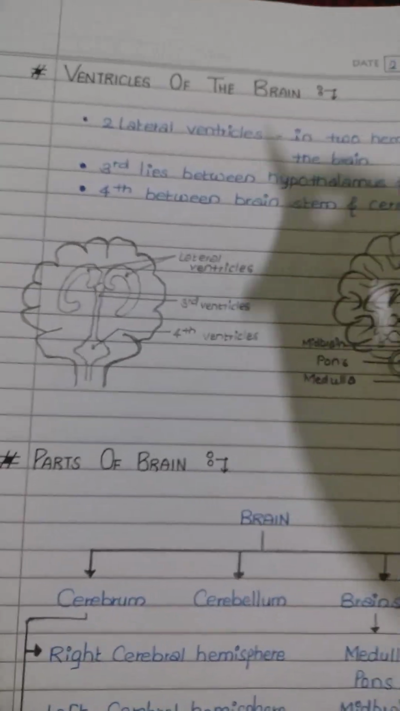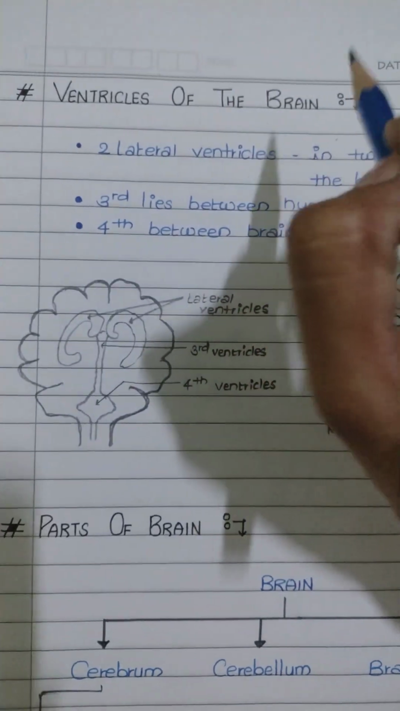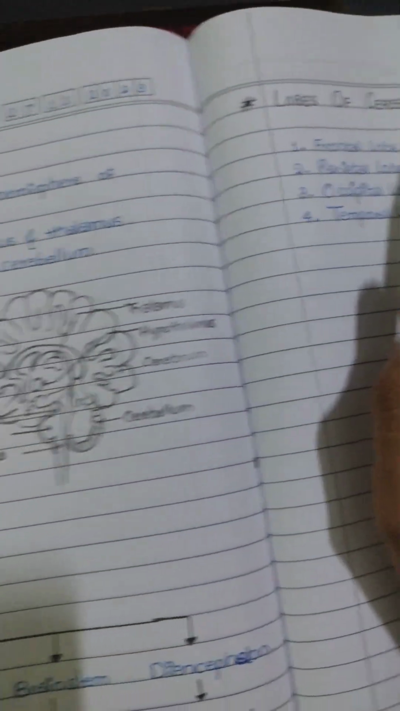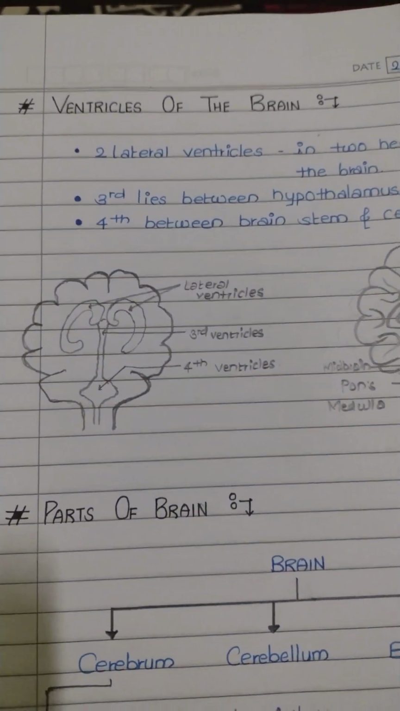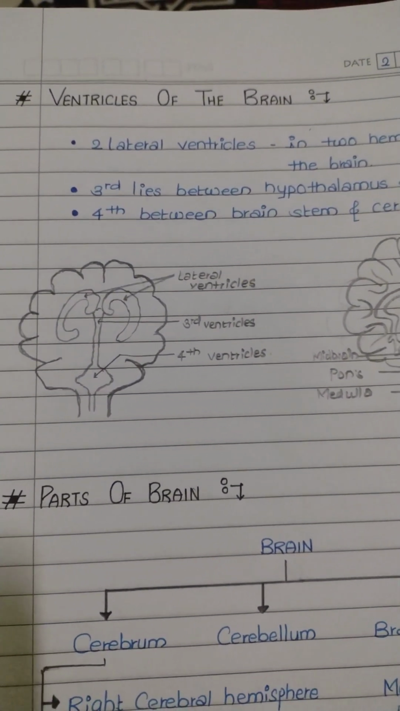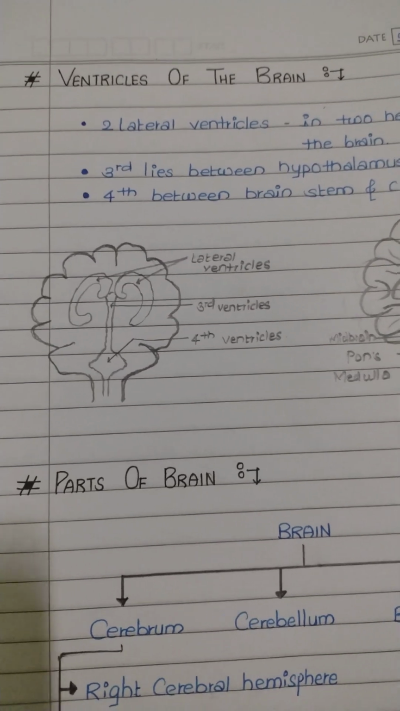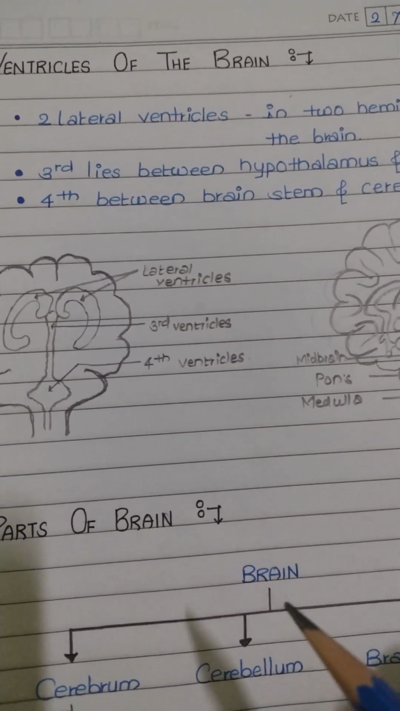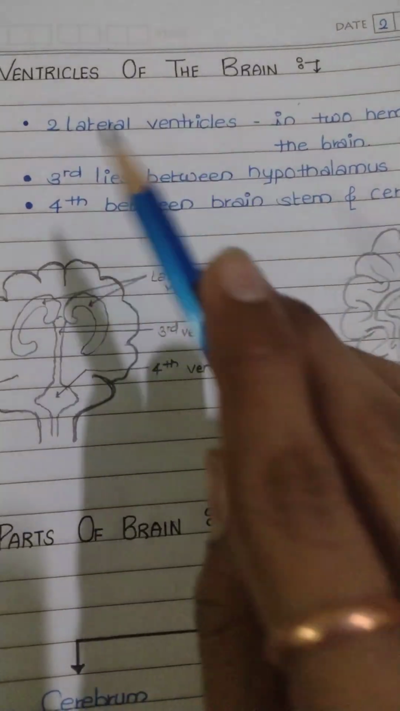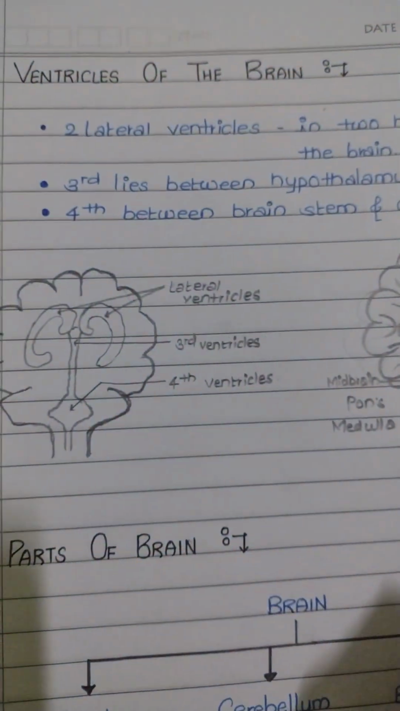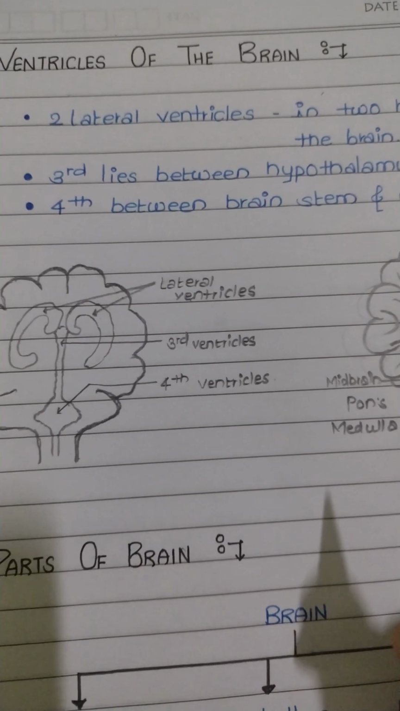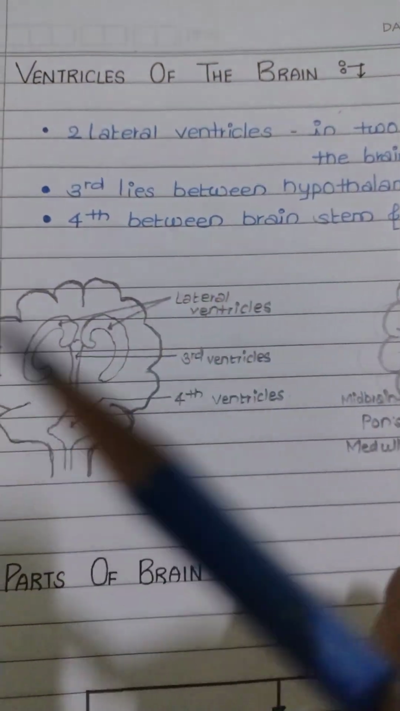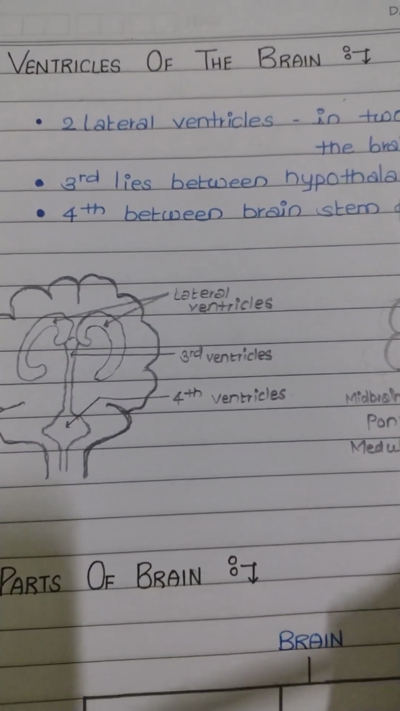In today's session, we will learn mainly about the ventricles of the brain, parts of the brain, and lobes of the cerebrum. First, we will see the ventricles of the brain. There are certain cavities in the brain called ventricles. These ventricles are mainly filled with CSF, that means cerebrospinal fluid.